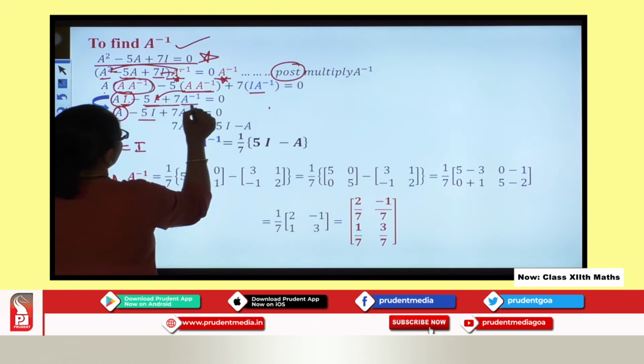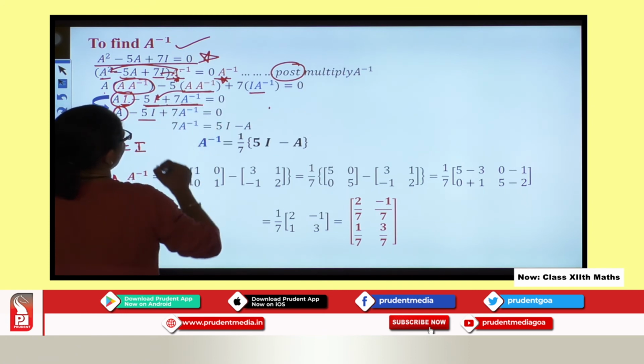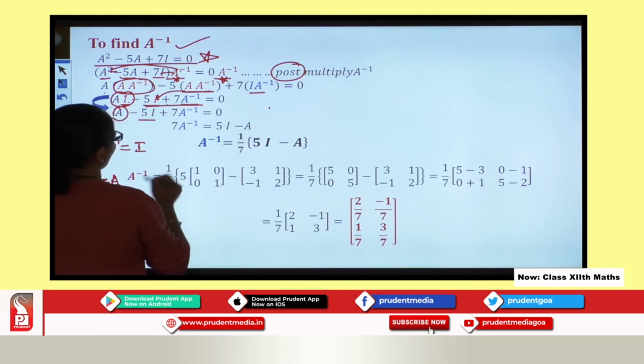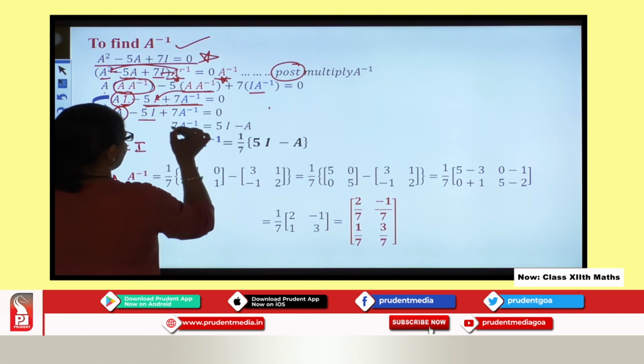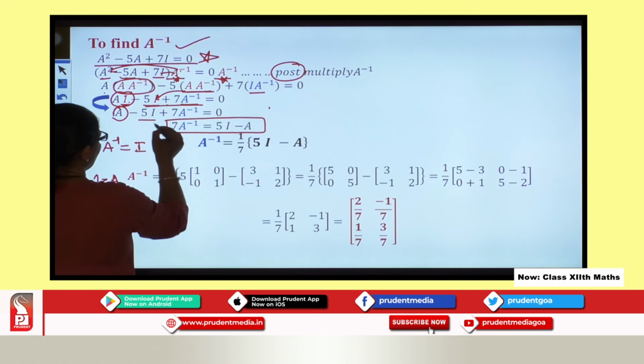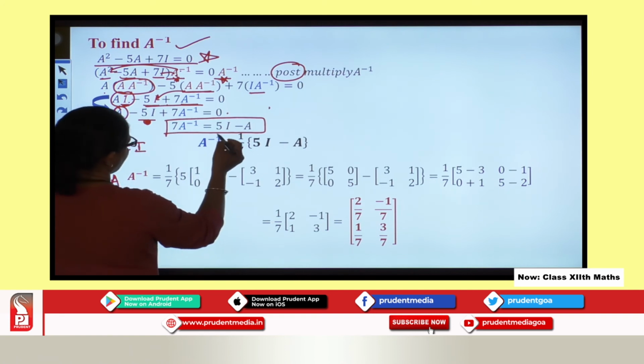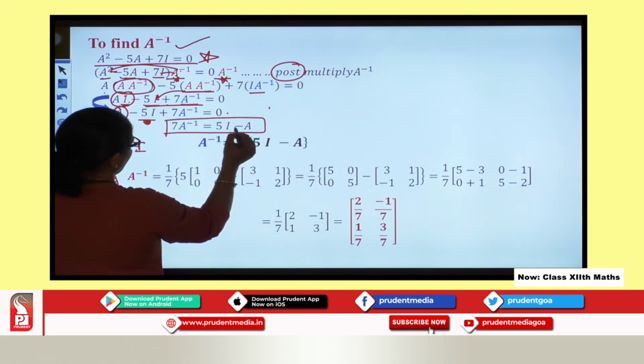So what is there here now? 5I plus 7A inverse equal to 0. So what I do, I write this equation here in terms of A inverse. What I have done, this minus 5I I shifted on this side. So I got it as 5I minus A.